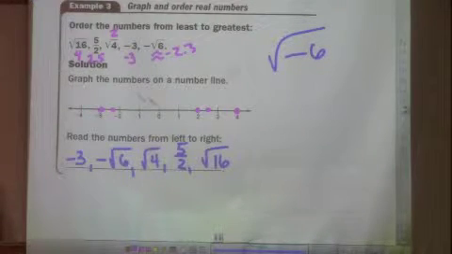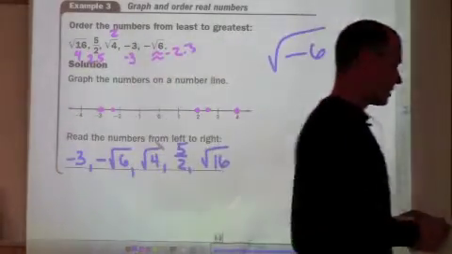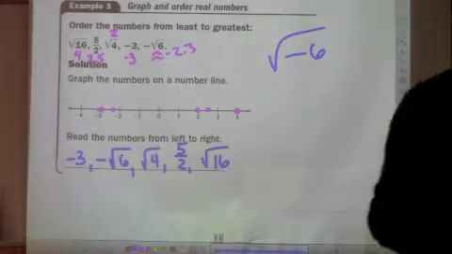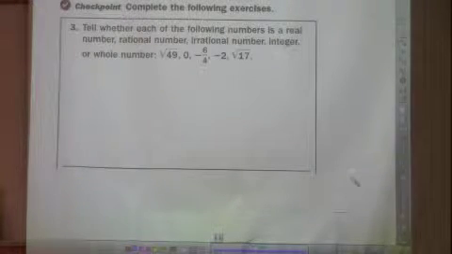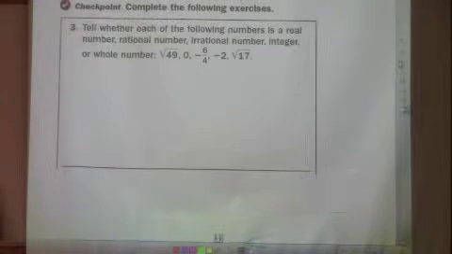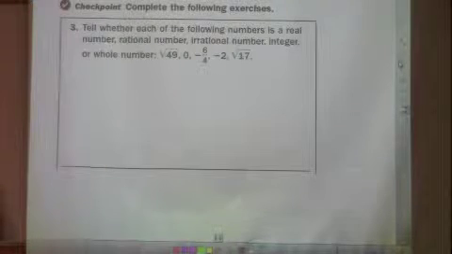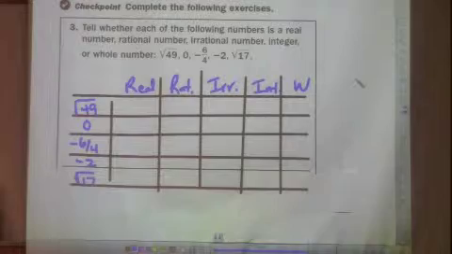But by converting them to decimals first, it helps us put them in order from least to greatest in the very end, okay? Let's have you guys try checkpoint problem number 3. I just want you to do the first part. Oh, there is only one part. Tell whether they're real, rational, irrational, integer, or whole. All right, so in number 3,